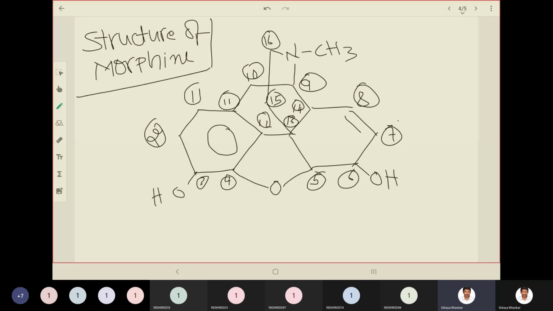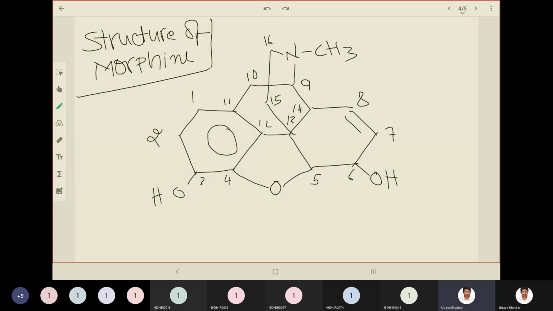Right, this is the numbering: 16, 15, 14, 13, 12, 11, 10, 9, 8, 7, 6, 5, 4, 3, 2, 1. And this is the structure of morphine.